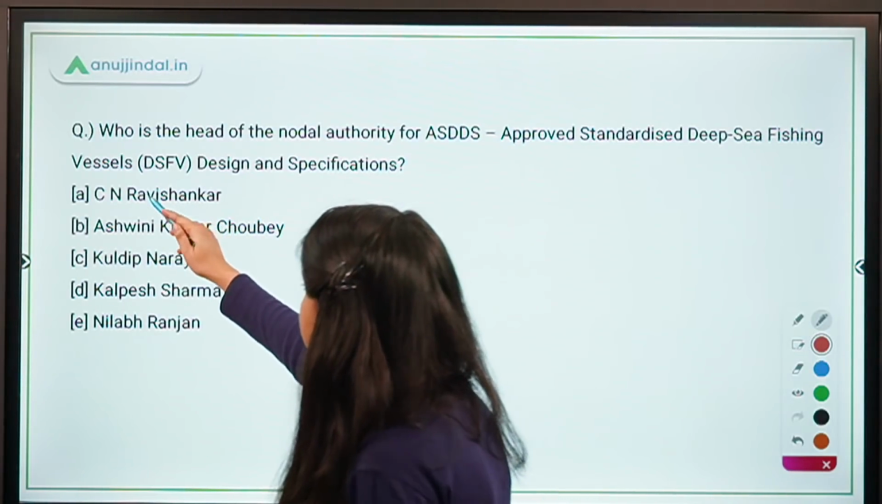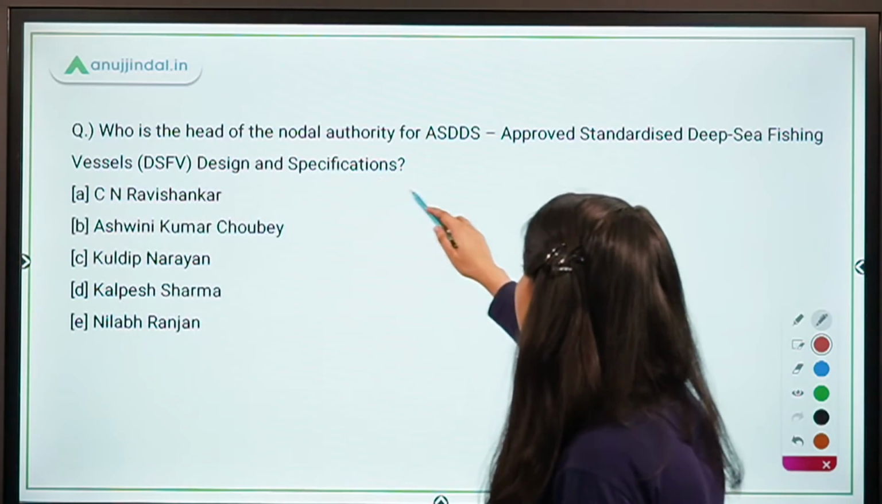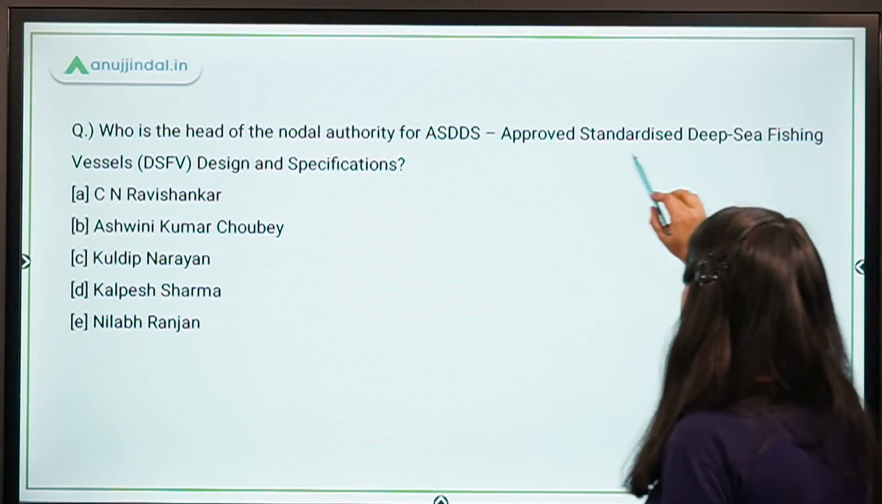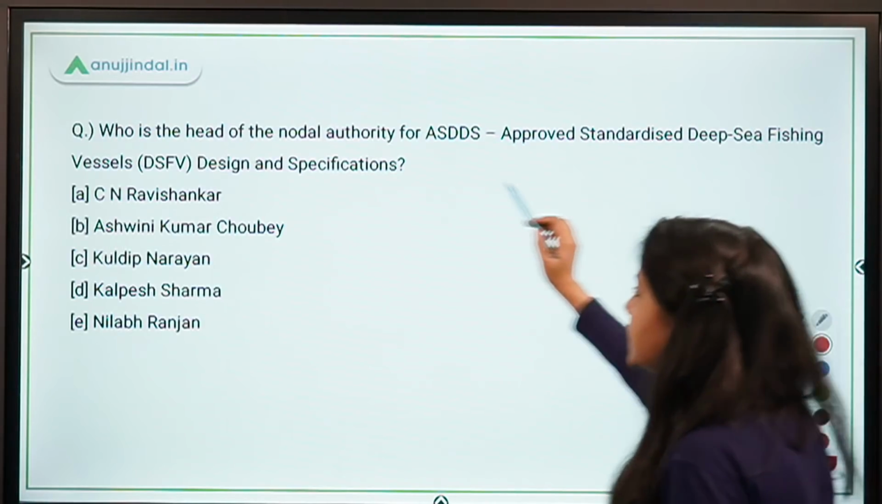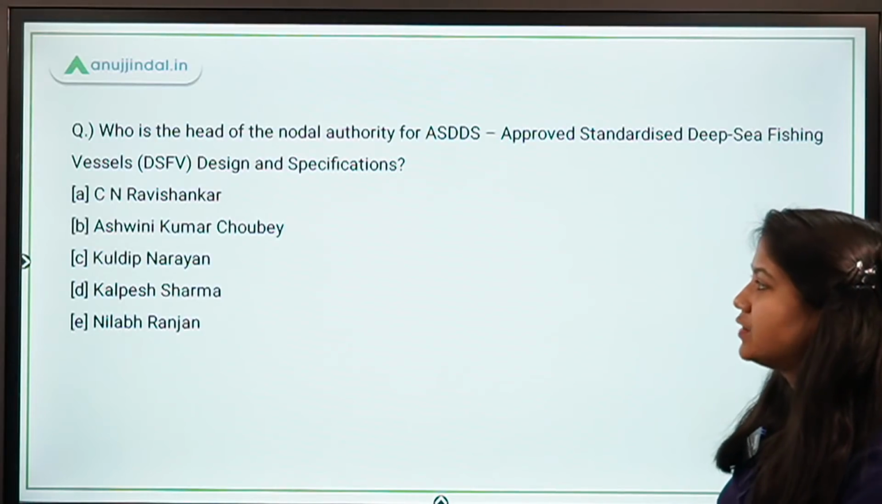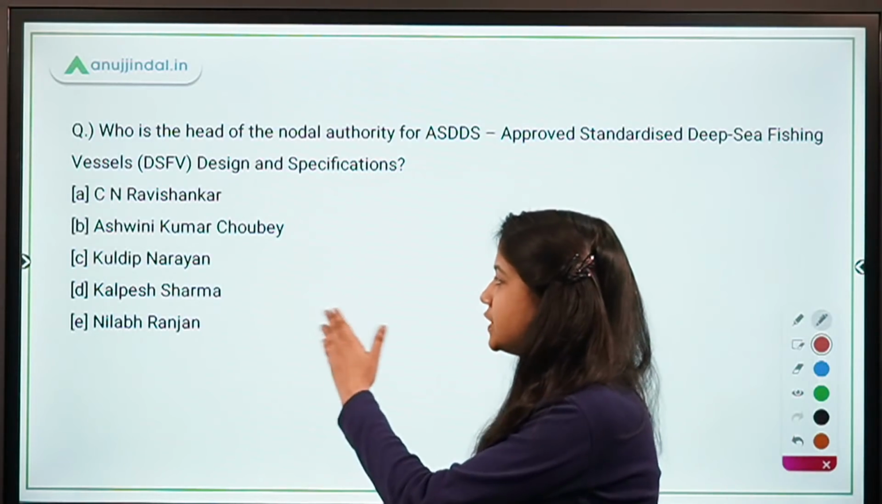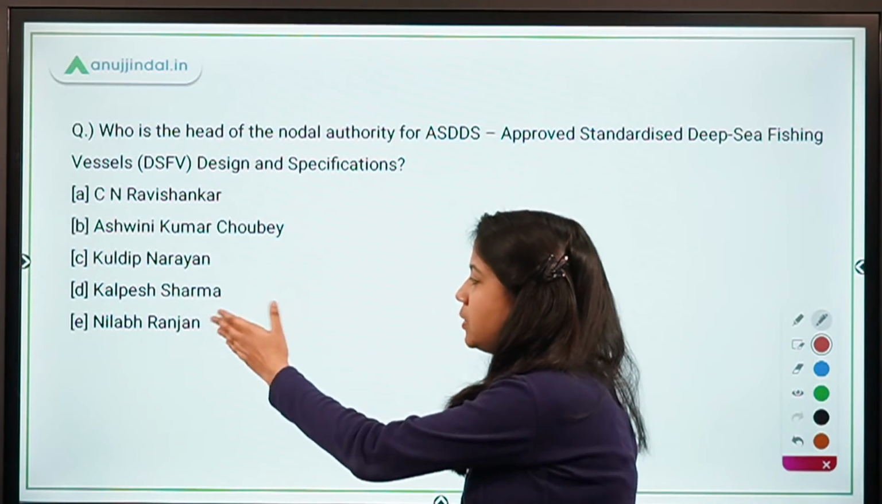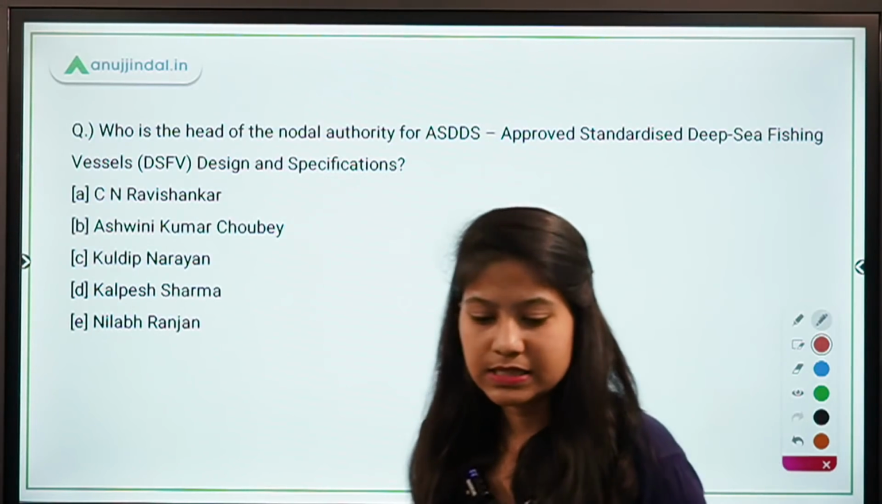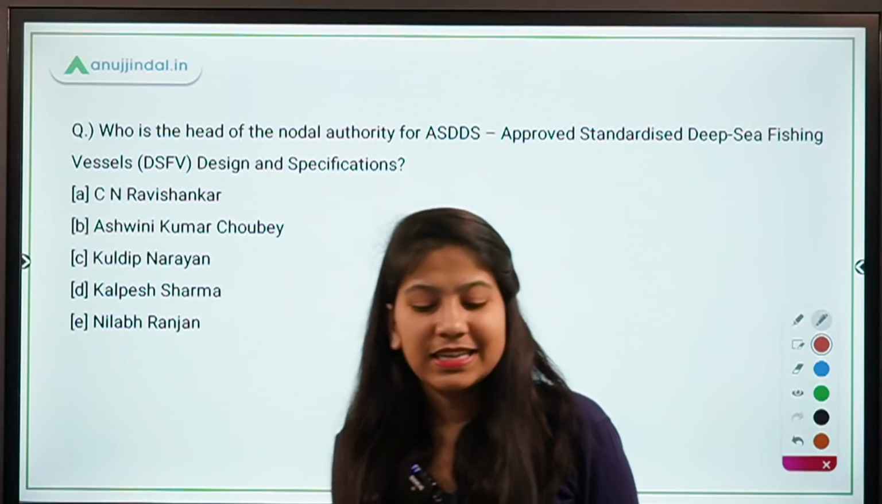So this is the question. Who is the head of the nodal authority for ASDDS, that is Approved Standardized Deep Sea Fishing Vessel Design and Specifications? So you have the 5 options: CN Ravi Shankar, Ashwini Kumar Chaube, Kuldeep Narayan, Kalpesh Sharma, Neelab Ranjan. Out of these 5 options, what is the right answer, guys? Absolutely right. It's CN Ravi Shankar.